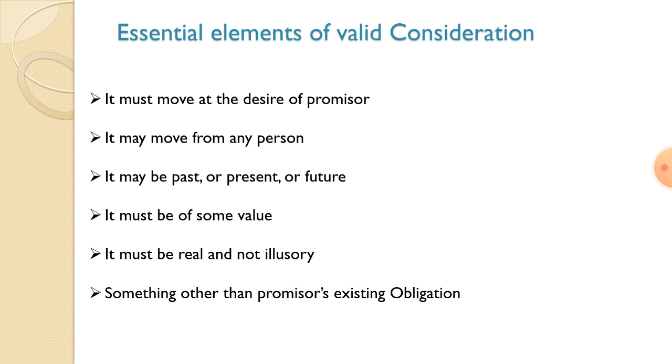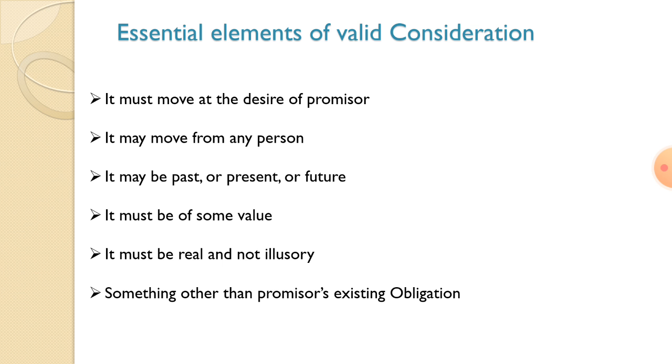He does not have any grandsons, so he adopts one of the orphan children, and he wants to give his assets to the adopted orphan child. So this is called consideration may move from any person. Here the consideration is that the assets can be moved from any person. That is also one of the considerations.